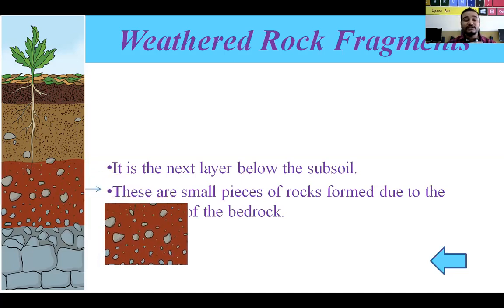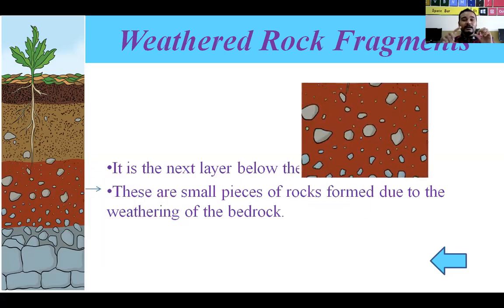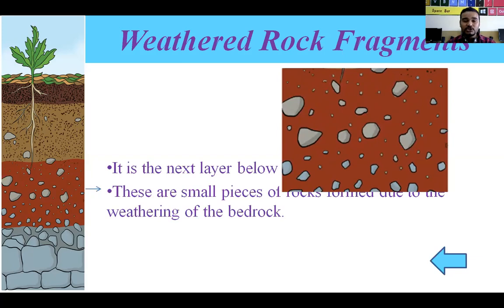You can see in that rectangular image, soil is less, but particles of rocks are many. So it contains weathered rock fragments.